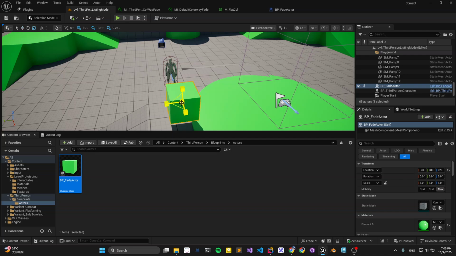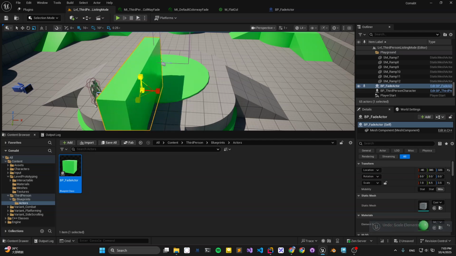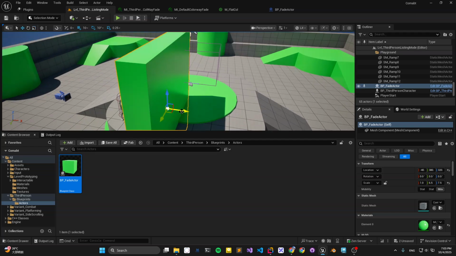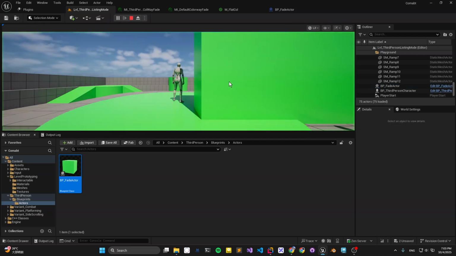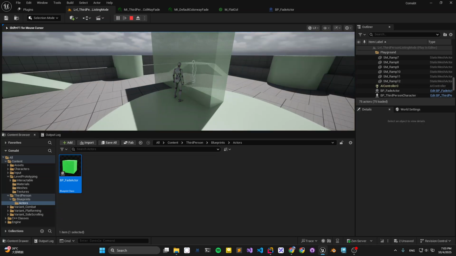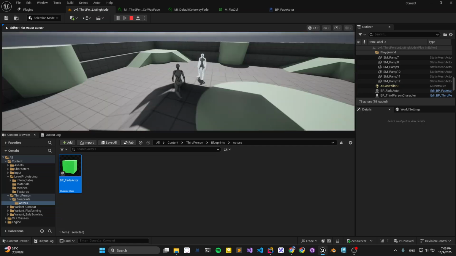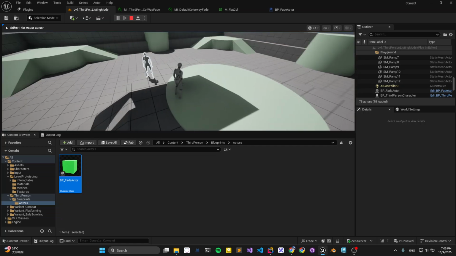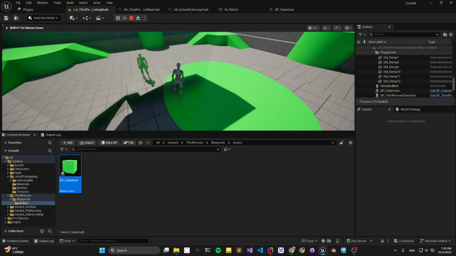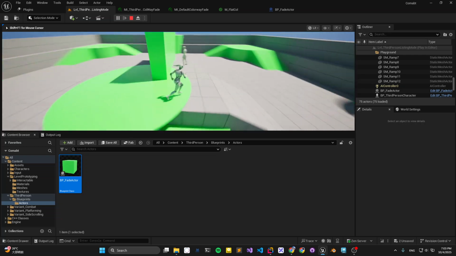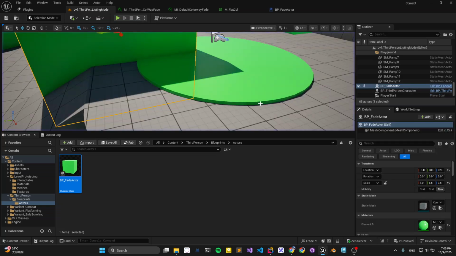So if we scan it, oh, too big, just scan it and pull it back a little bit, maybe. Yeah, that will be okay. We press the 1 key. You fade out this wall and we can see through it and see the enemy, so when we are in combat we will know the enemy position and get a better strategy to win the game. And then it passes and fades back, and that's the whole course.